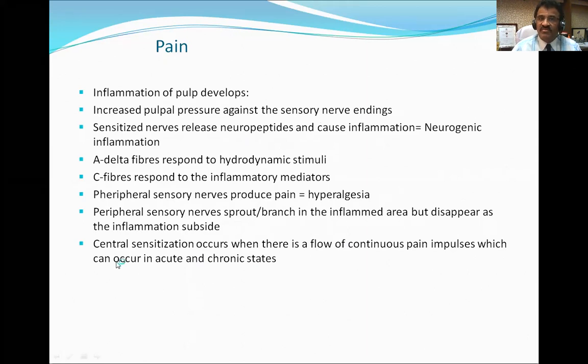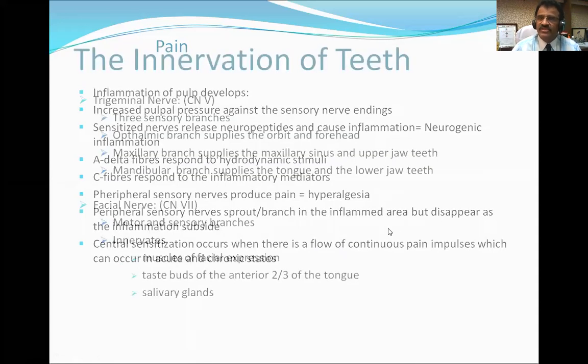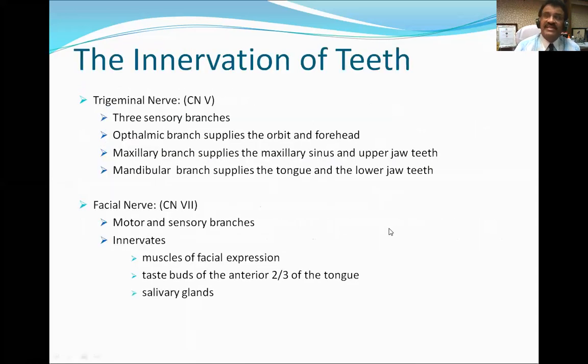Because of pain, we have to understand the applied anatomy of the tooth, actually different clinical conditions of the teeth. Now, what is the nerve supply of teeth? Trigeminal nerve is the main, cranial nerve number 5, with 3 sensory branches. The ophthalmic branch supplies the orbit and forehead, so not teeth. The maxillary branch supplies the maxillary sinus and upper jaw teeth. The mandibular branch supplies the tongue and the lower jaw.